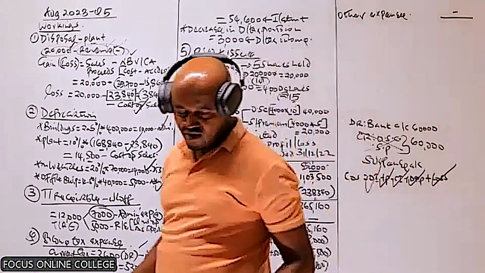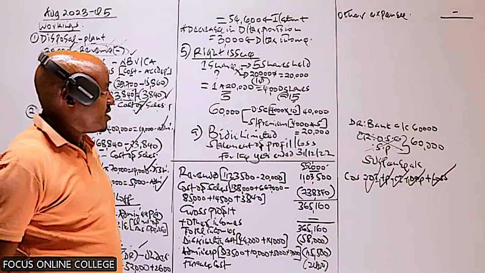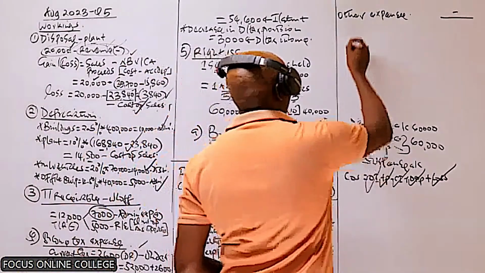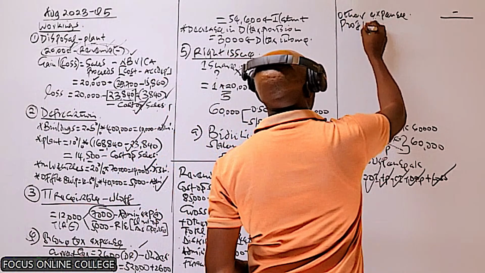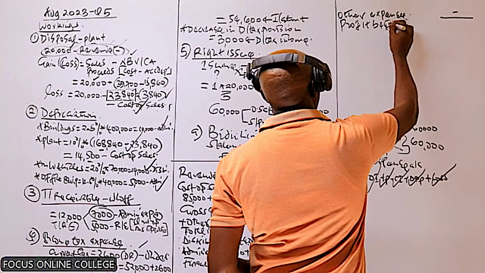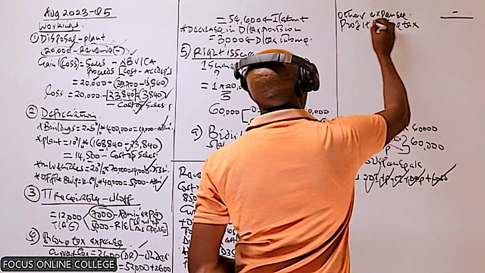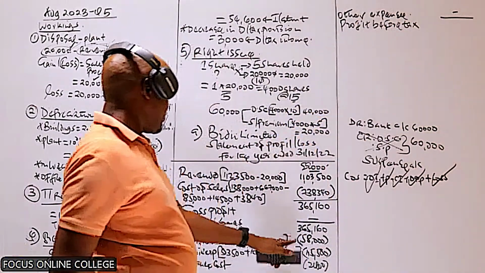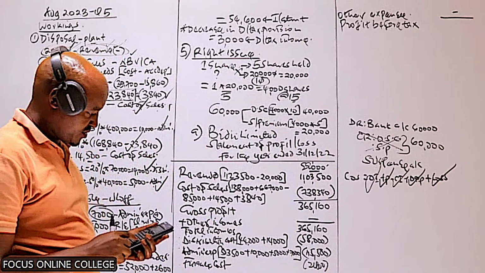So what we need to do now is get the profit before tax, basically by taking the total incomes minus those three expenses.